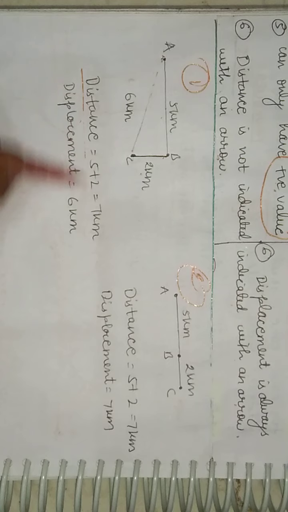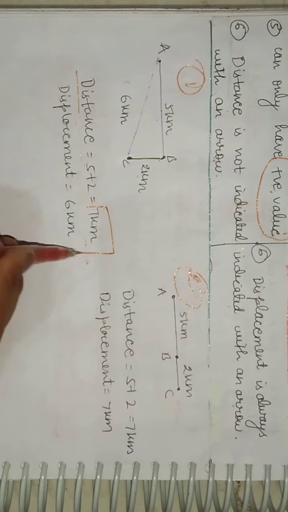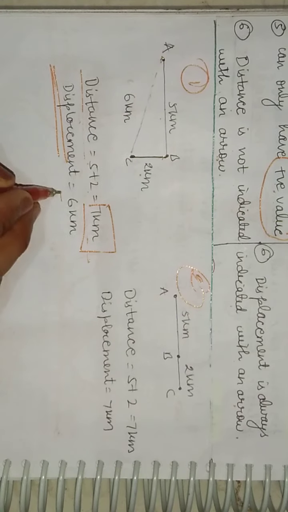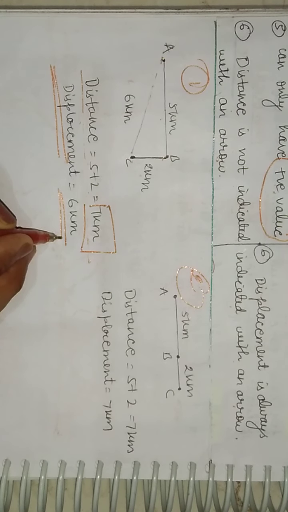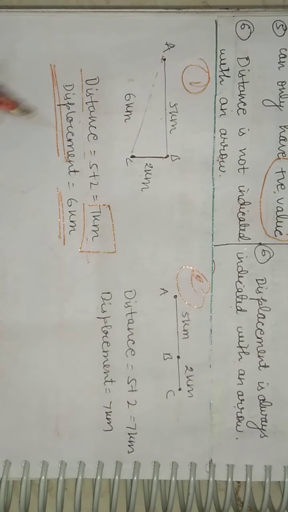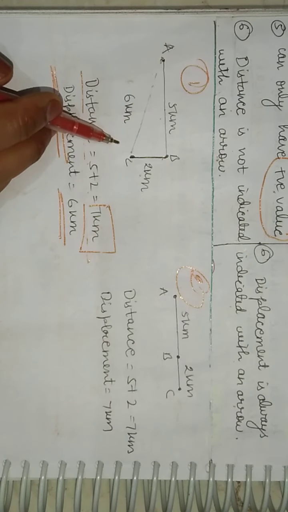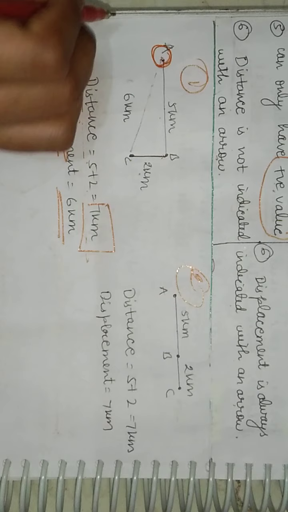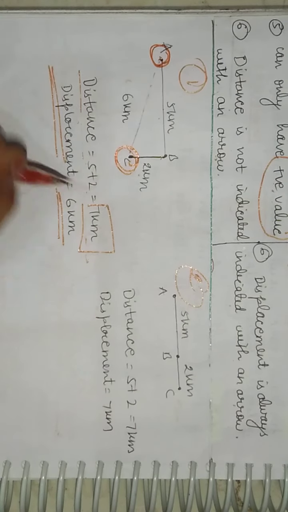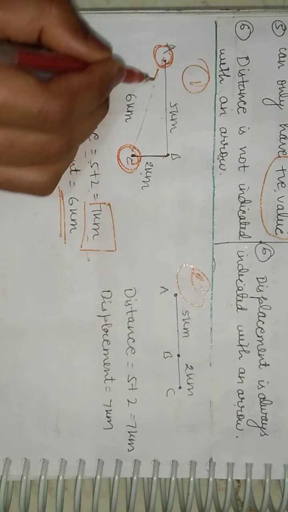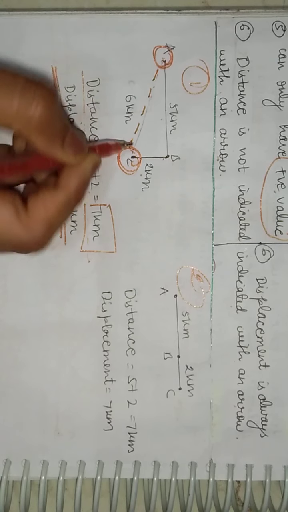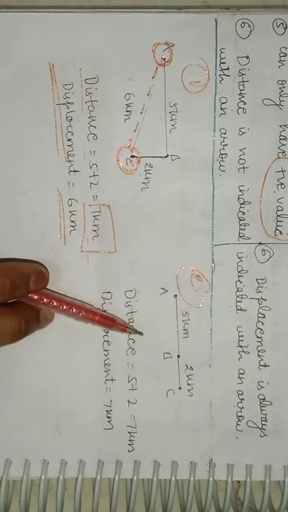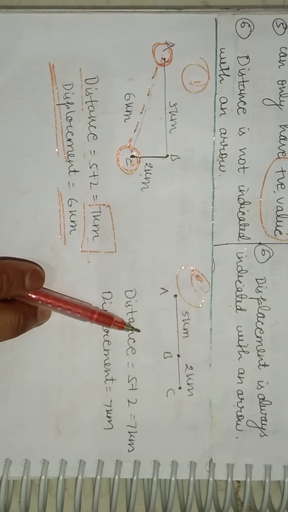So the distance here is 5 plus 2, that is 7 kilometers. But talking about the displacement, that becomes 6 kilometer. Why? Because displacement is the shortest separation between initial and final position. So here this is the initial position and this one is the final position, and this becomes the shortest separation, right?